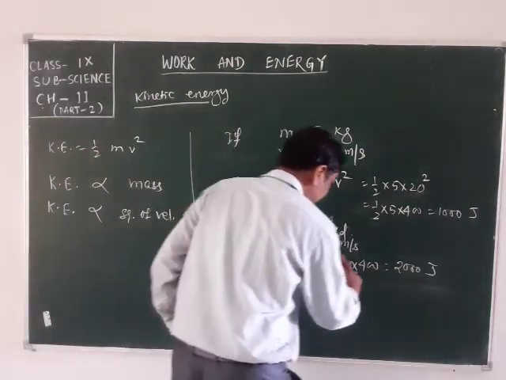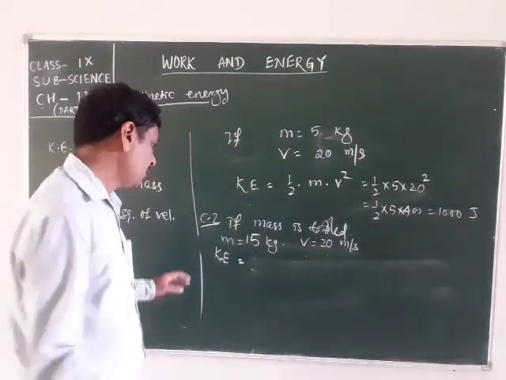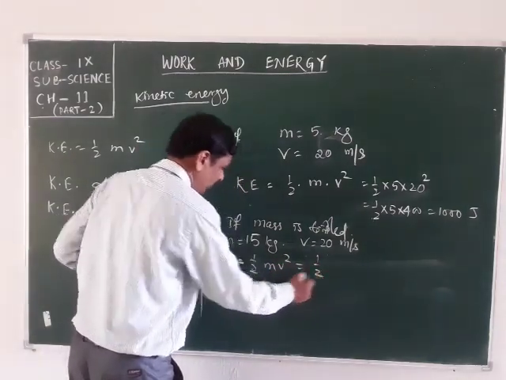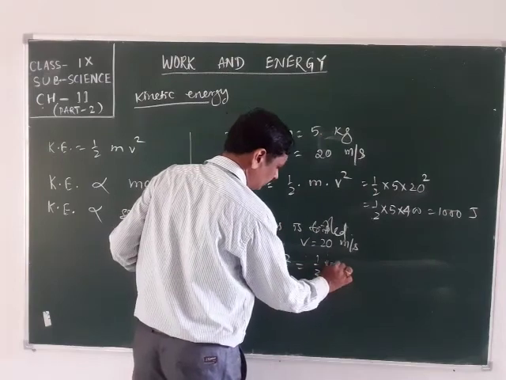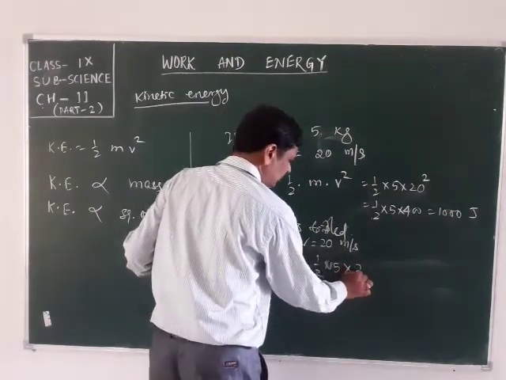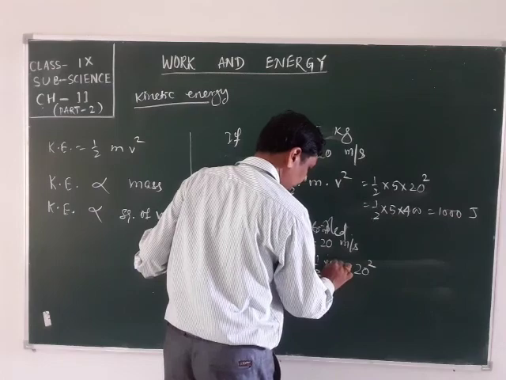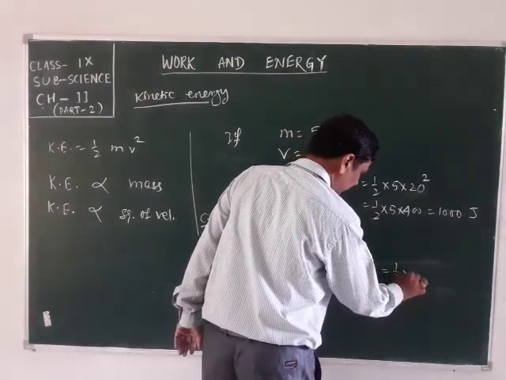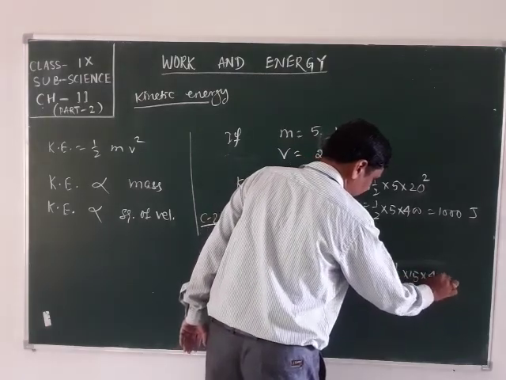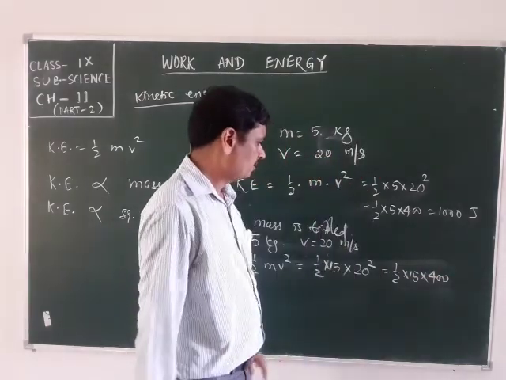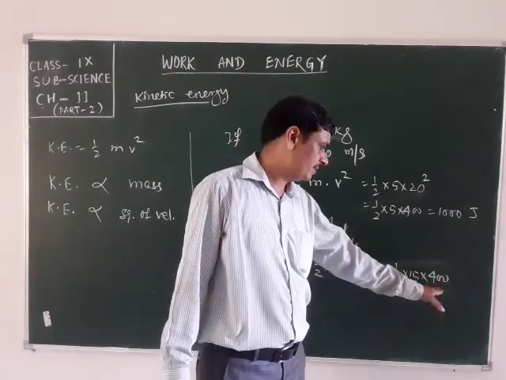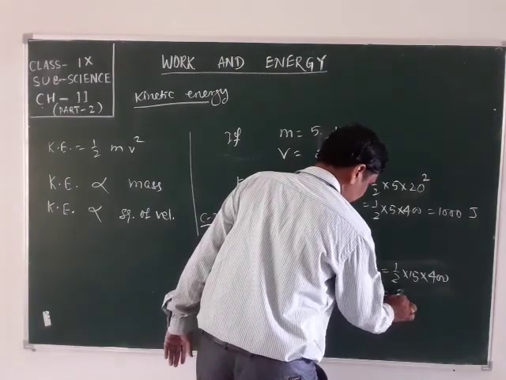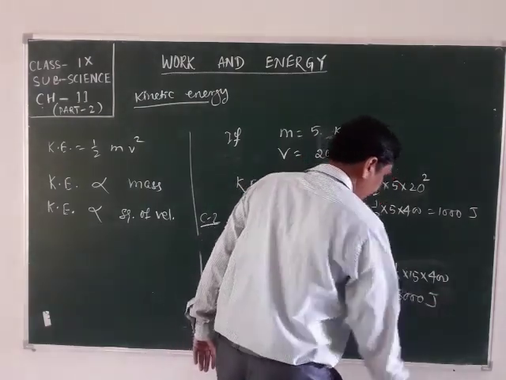Now the kinetic energy becomes half into m v square, that is half into 15 into 20 square, which is half into 15 into 400. 400 will be halved, remains 200. 200 into 15 is 3000 joule.